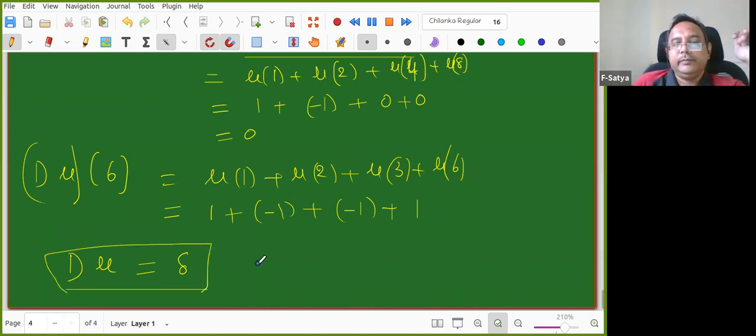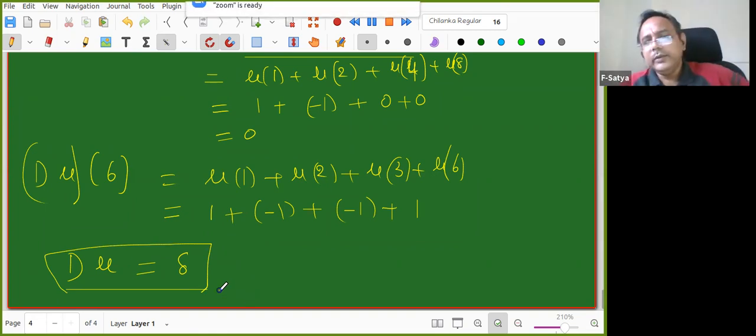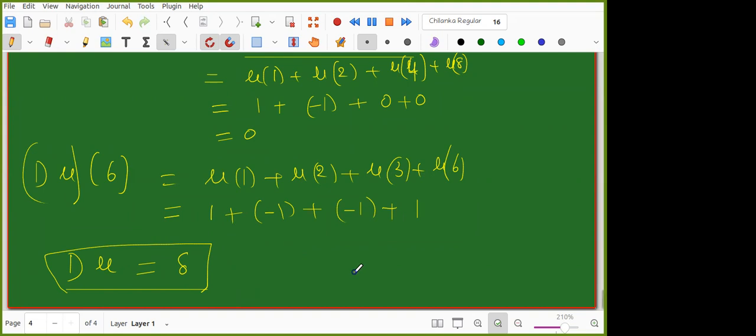How do you prove it? Can we use induction? Yes, you can use induction, but induction is a little complicated actually. Someone raised a hand: can you define delta once again? I forgot.